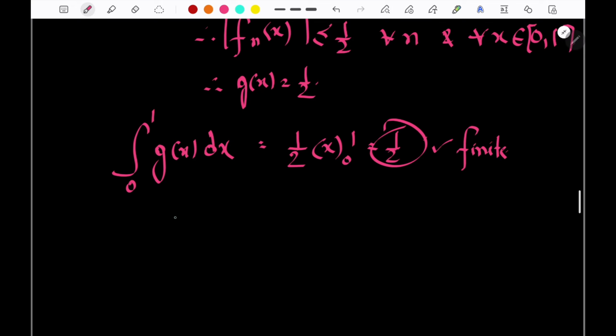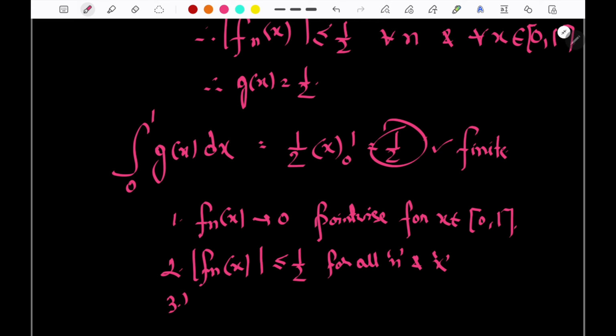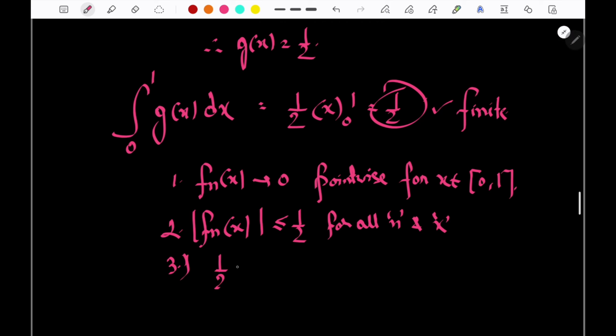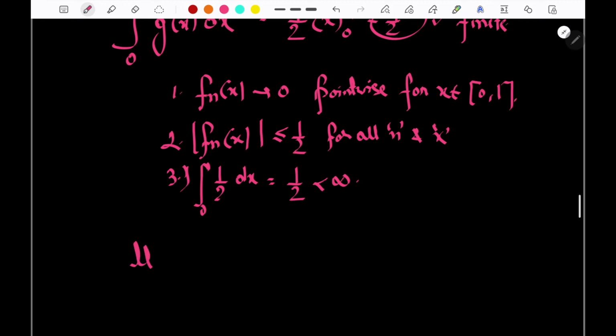What were the conditions? First, f_n(x) tends to 0 pointwise for x that belongs from 0 to 1. Next, |f_n(x)| is less than or equal to 1/2 for all n and x. Third, the integral of 1/2 dx from 0 to 1 is equal to 1/2, which is less than infinity. So we can apply directly the limit as n tends to infinity of the integral from 0 to 1 of nx^2/(1 + n^2x^4)